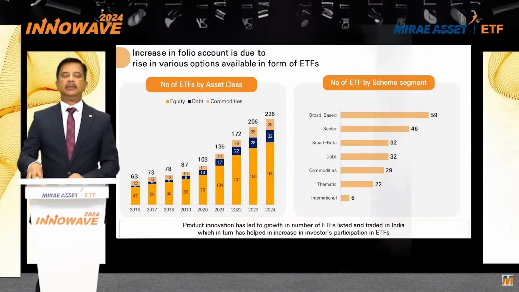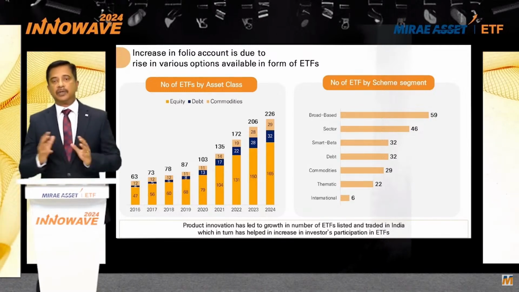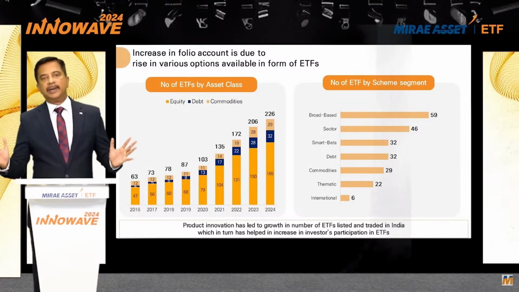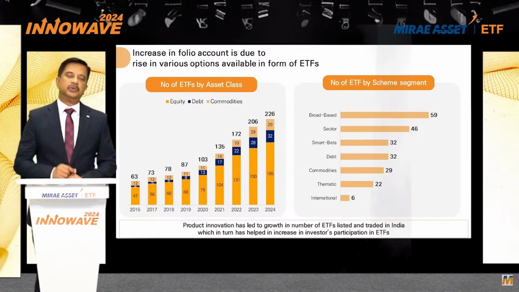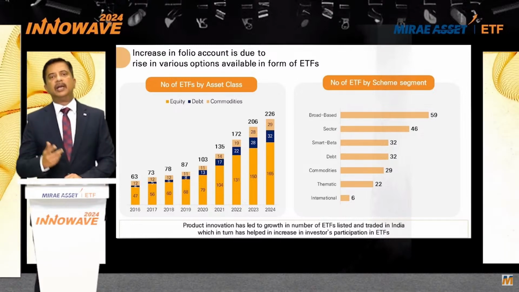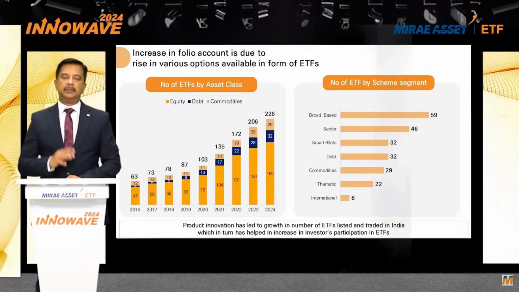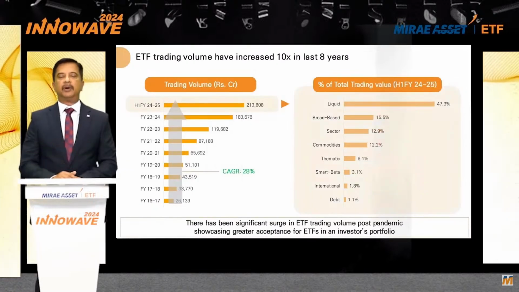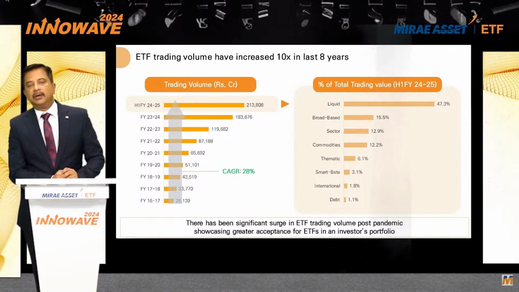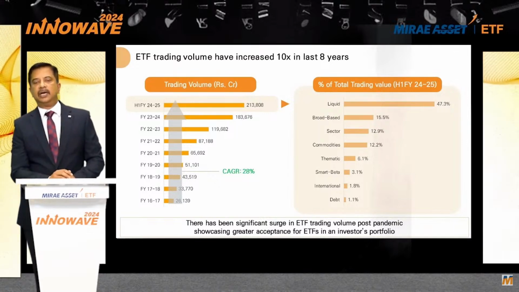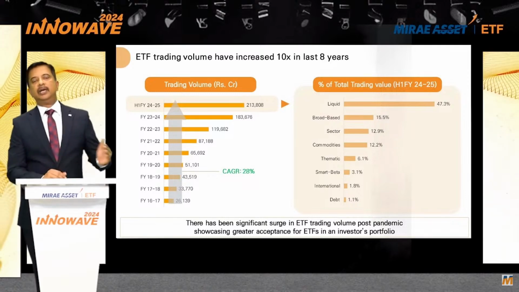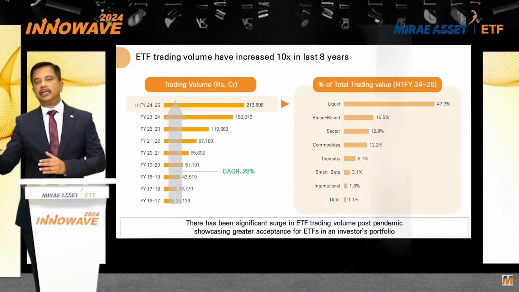And I feel due to the talent that we have in India, and of course, our ability to see the growth of the global passive industry, we can pick and choose and go straight forward to certain solutions which have done well in the rest of the world. A big example is the way our smart beta products are growing. Today, the number of smart beta products is growing by the day, and they're, I think, 32 as we speak. The point I'm making is we didn't have to go through market cap, thematic to reach at smart beta.